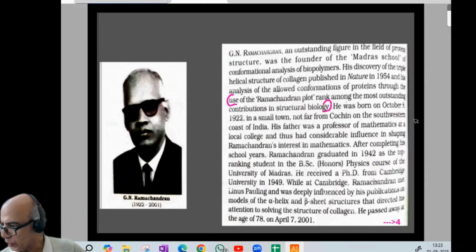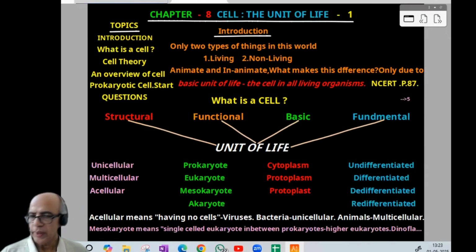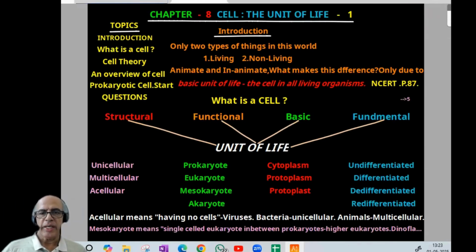Now, we will proceed to the next page. Here the chapter begins. Chapter 8, Cell, the Unit of Life, Part 1. Topics: introduction, what is a cell, cell theory and overview of cell, prokaryotic cell starting. Then the remaining topics we'll discuss in the next episode. So, introduction. See, there are only two types of things in this world, what NCERT says. One is living, one is non-living. Living is animate and non-living is inanimate. What makes the difference? Only the basic unit of life, and that is called the cell in all living organisms. That is how it differs. That's what NCERT says on page number 87.